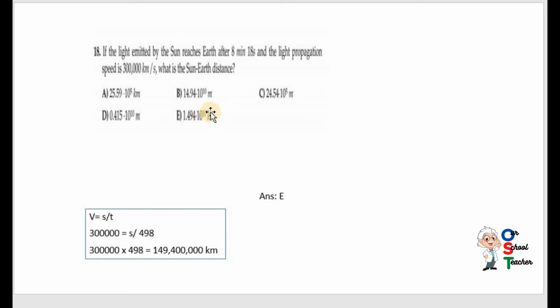So kilometer is correct. This C and D, by checking the calculations, so A, C, D, all three are incorrect, but when you have answers, you can see that B and E are a little bit the same, but you need a unit, meter and kilometer. So just check the kilometer, answer E is correct.